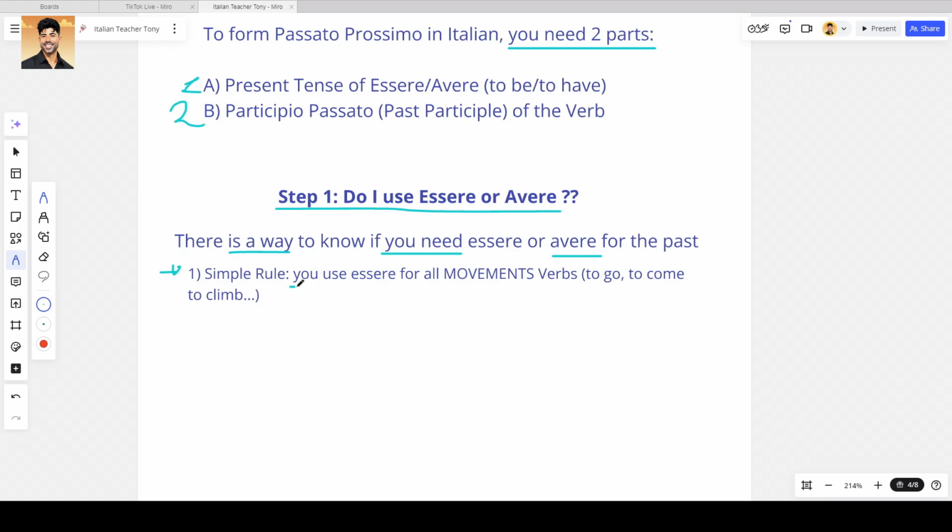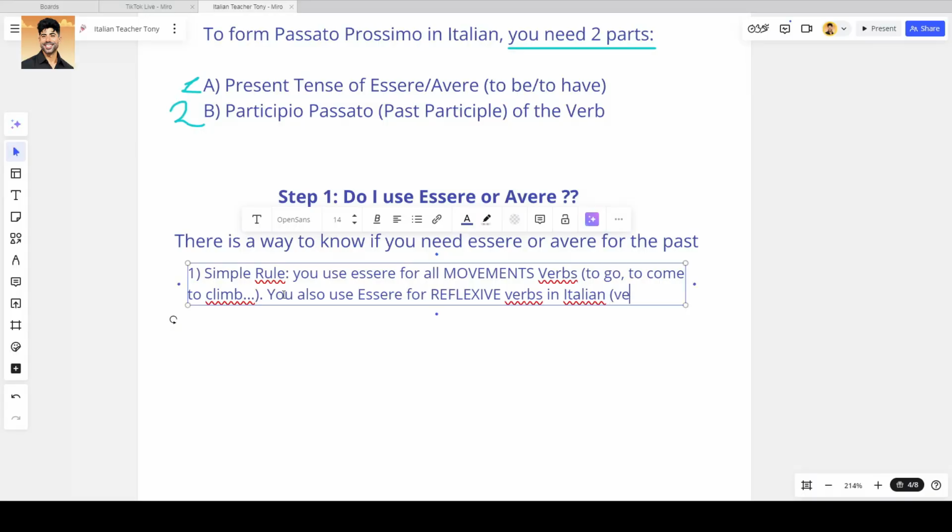I will give you first the simple rule on how to know when to use which one, and then I will give you the right rule. The simple rule is that you will use essere for all the movement verbs, such as andare, to go, venire, to come, salire, to climb. And movement means that you are going from point A to point B. Movement does not mean just moving your hands around. So remember, movement is going from point A to point B.